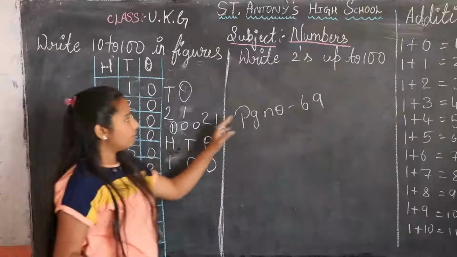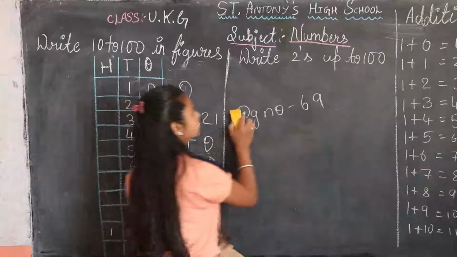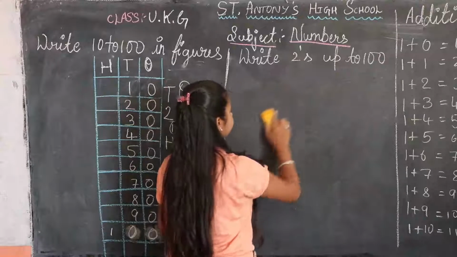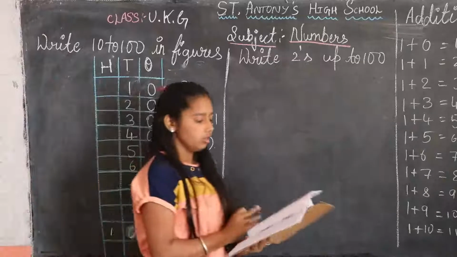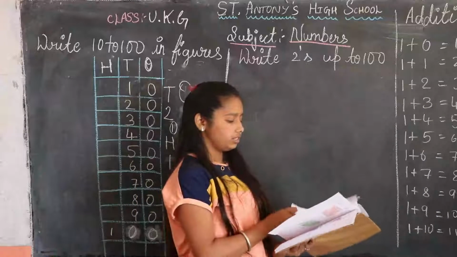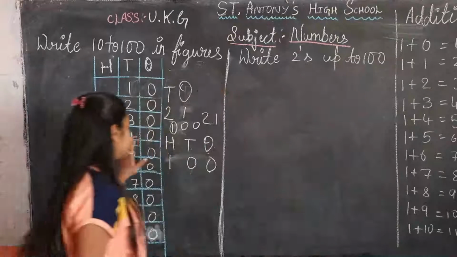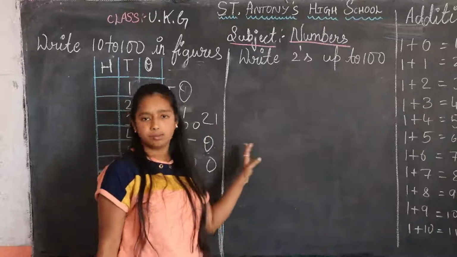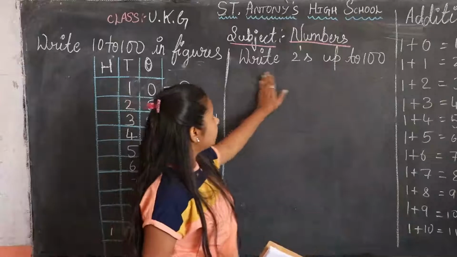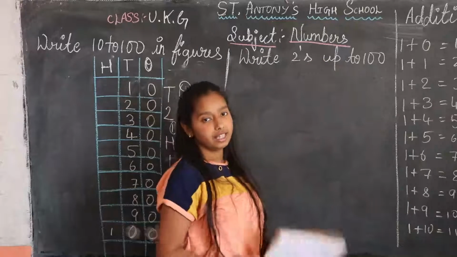Yes. Now we go for the tables. 2's are 100. They are given 2's up to 100. Children, you should write this 3 times in class work. I will send it to you on WhatsApp. Next, they are given: write 2's up to 100.